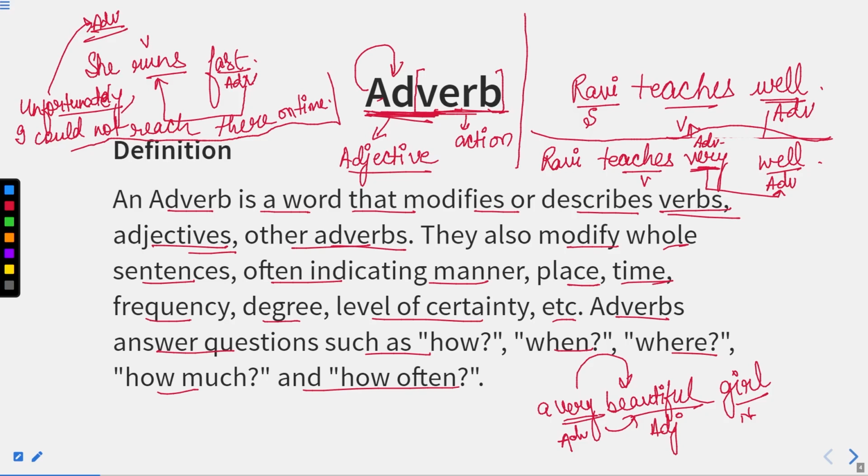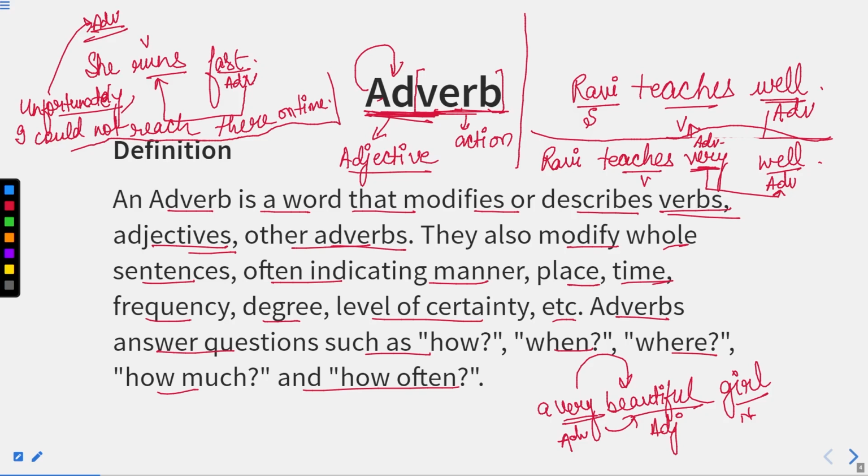For example, if I say Diwali sale is going on, the questions will strike in your mind: where, when, how. So these are the questions which will definitely occur in your mind. All the answers to these questions are being given by an adverb only. It means if something happens, when it happens, the reply to that particular question is an adverb.